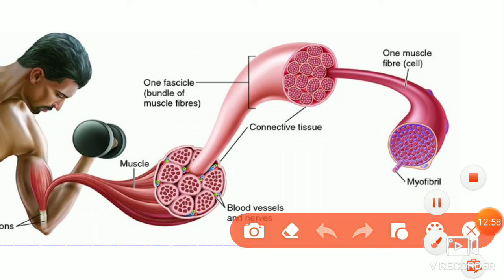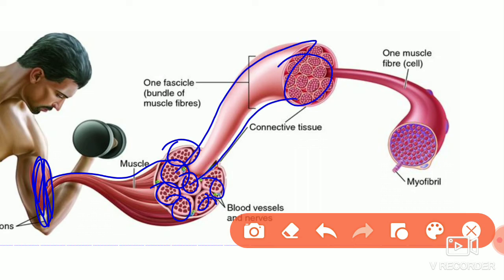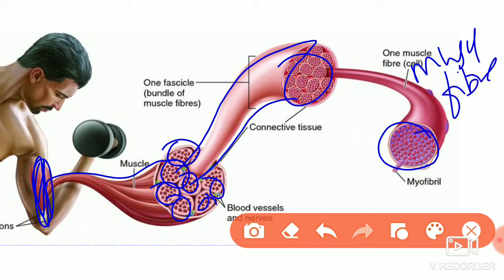So now you can see here the skeletal muscle structure. Inside the skeletal muscle there are bundles of muscles, that is, muscle bundles. Each one is called a muscle bundle. Each muscle bundle consists of muscle fibers. So this is the muscle fiber.